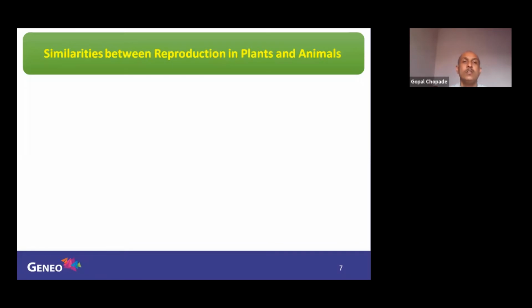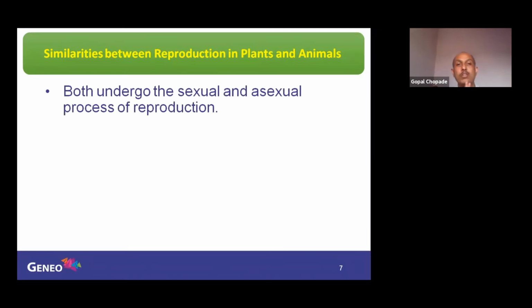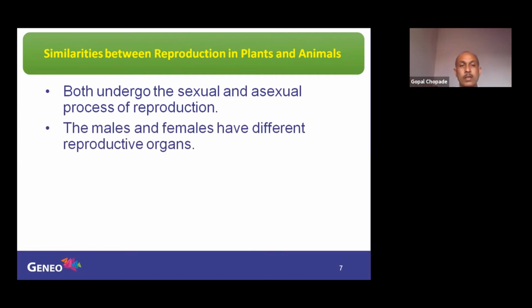Already we have studied reproduction in plants in our lower classes. Now what are the similarities between reproduction in plants and animals? Try to recall. Yes, both undergo sexual as well as asexual processes of reproduction. They also do, we also do. In both, the males and females have different reproductive organs.